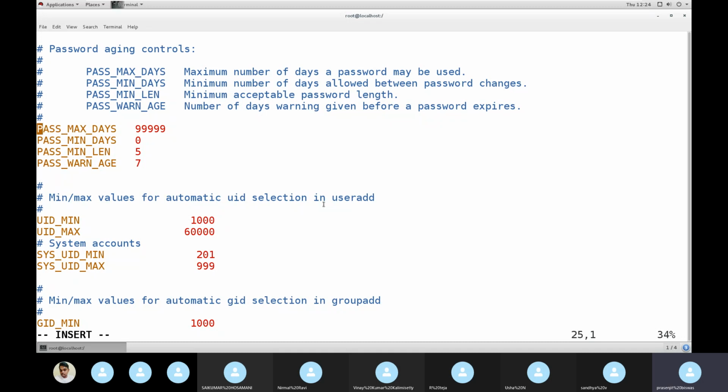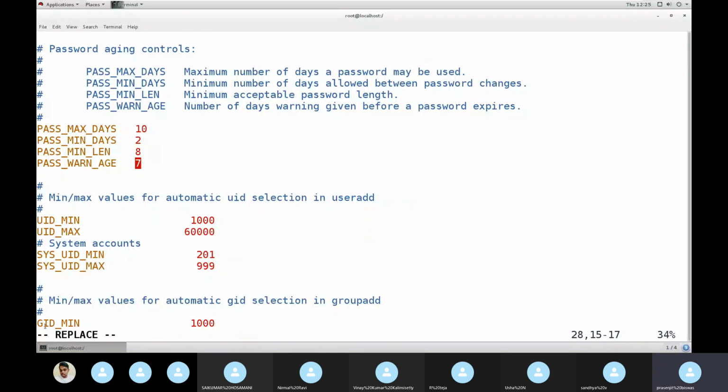So here I will change something. Instead of 99999, I will give 10 days. Minimum days I am giving 2. Password length, minimum, I will give here 8.